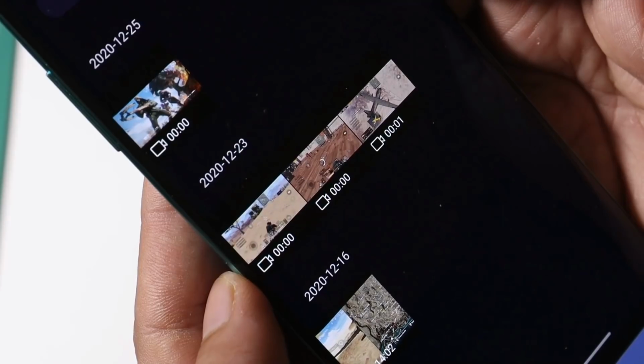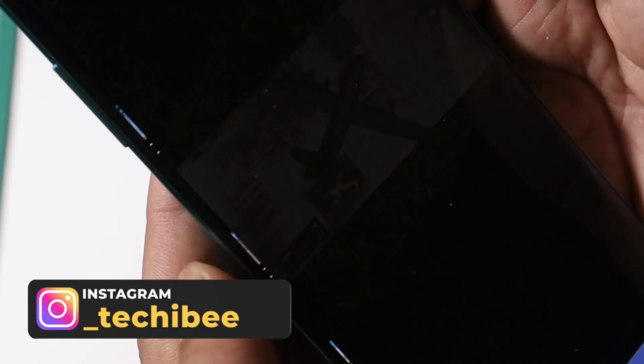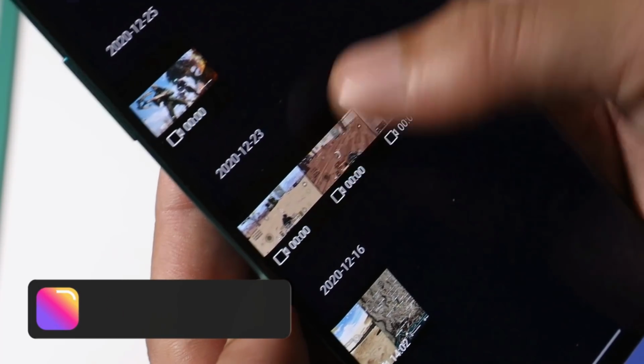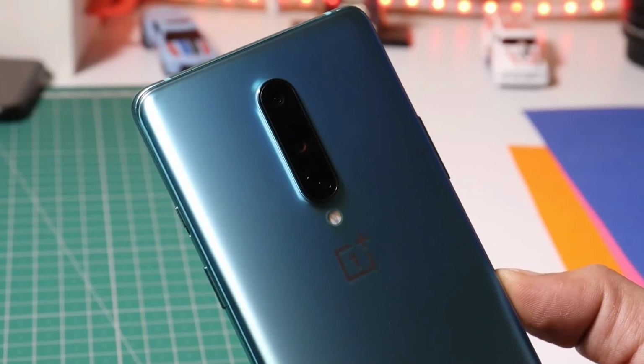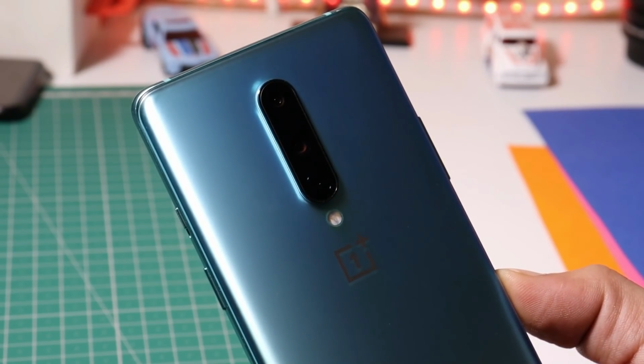For me, I tried multiple times where it showed me that the video has been saved to gallery, and you can see a single clip of 1 second. After that there's nothing. So guys, this was my complete review on Oxygen OS 11 Open Beta 5 for OnePlus 8 and 8 Pro.